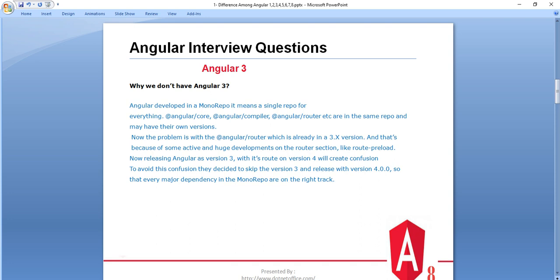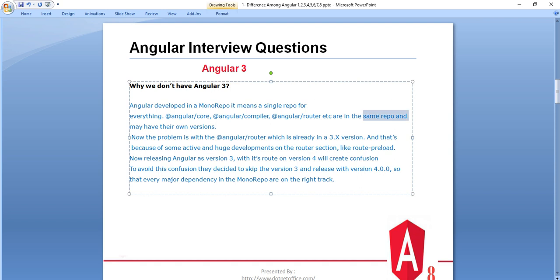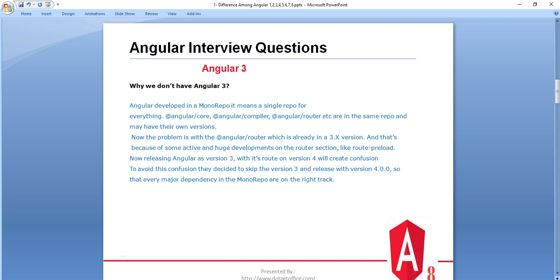What does that mean? There is one repository for all the things. Angular core, Angular compiler and router are basically in the same repository, and these things may have their own versions also. So that was the thing. Now what is the problem with this?